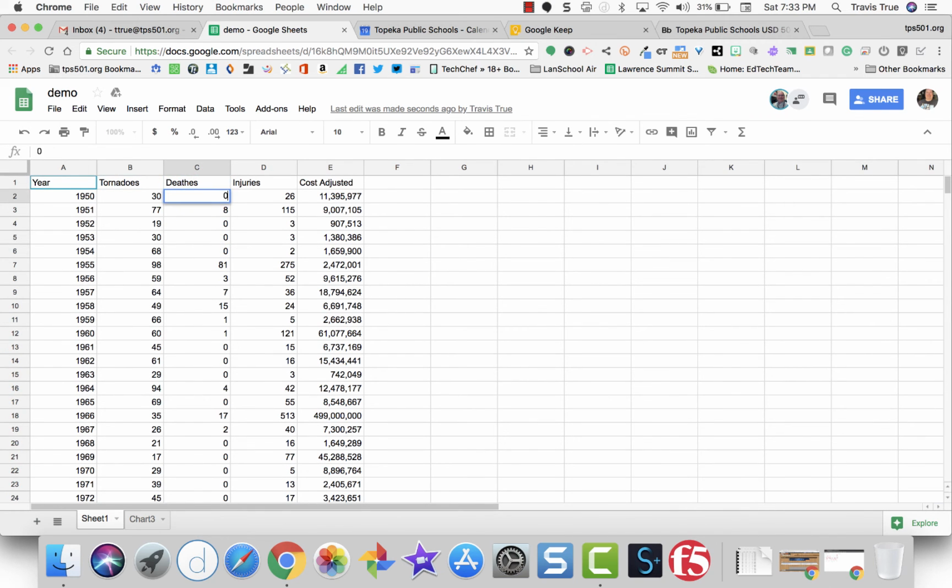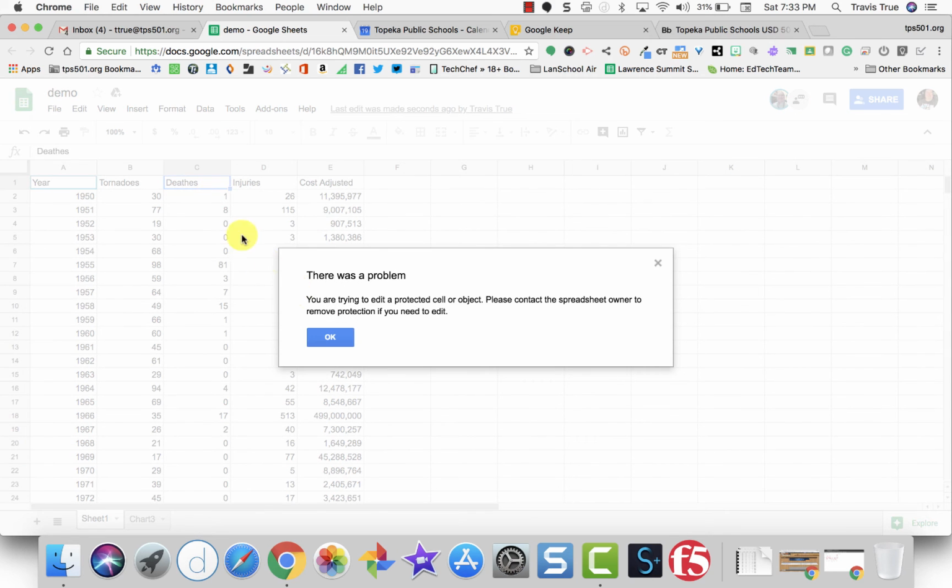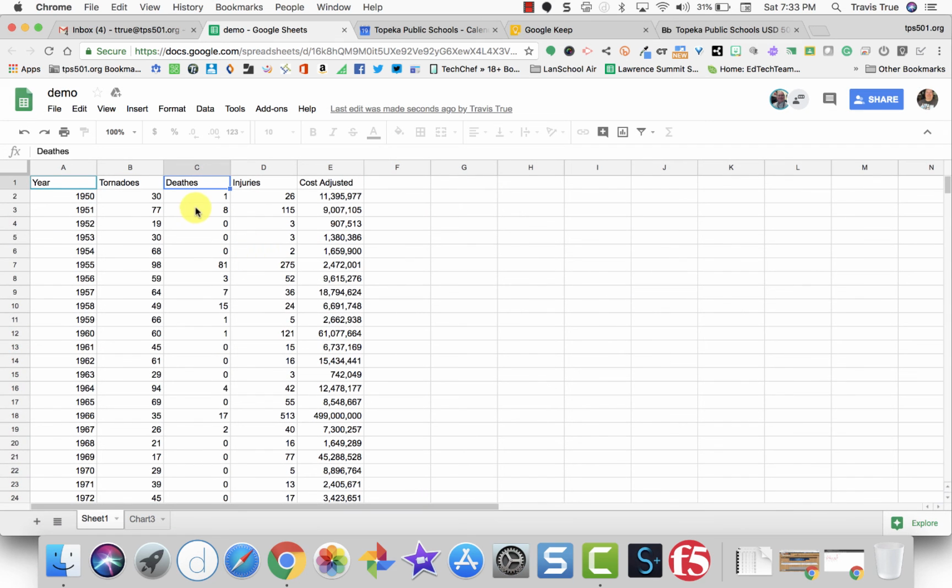Now the account I share with can edit the rest of it, but not those headers at the top. So that's how you protect those ranges, or those cells that you don't want people changing when you share your spreadsheet with them.